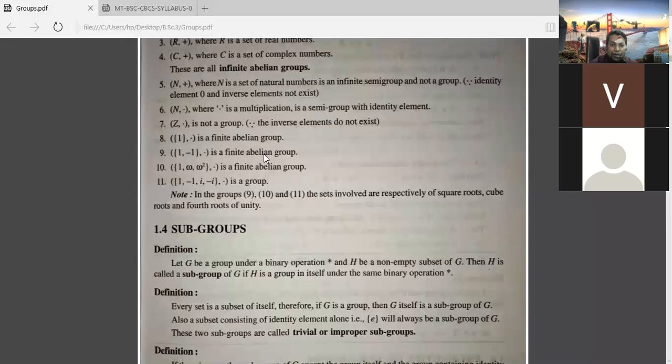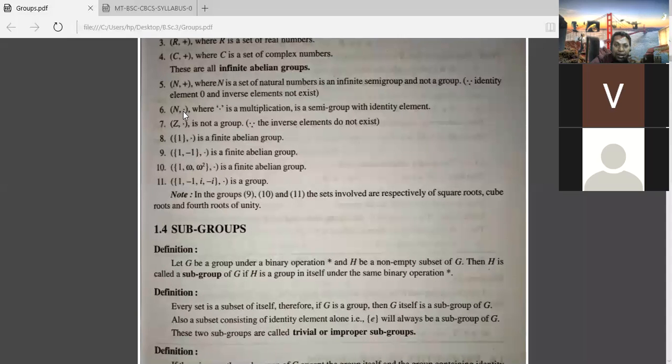So group properties are four, and if it satisfies the commutative law, then that will be called an abelian group. Here it is also the same. How many elements are there in the group? 1, omega, omega square. Here you see 1, omega, omega square, 3 elements are there. That is the finite one.